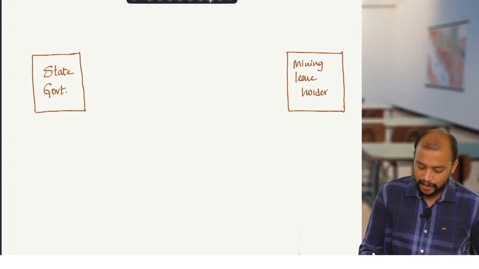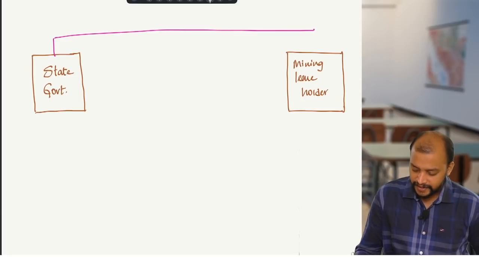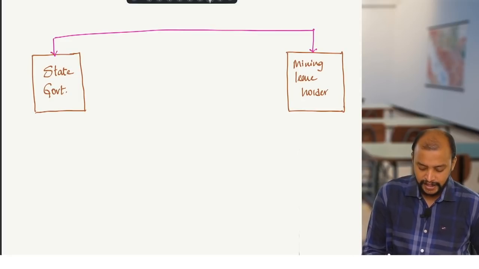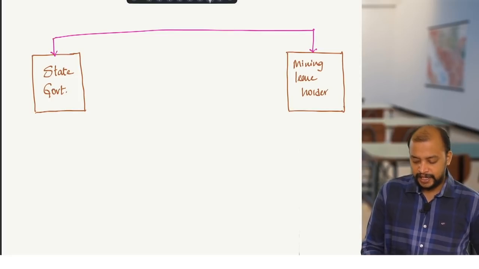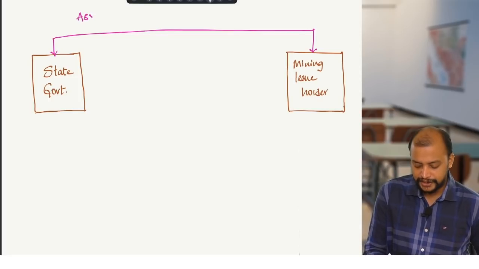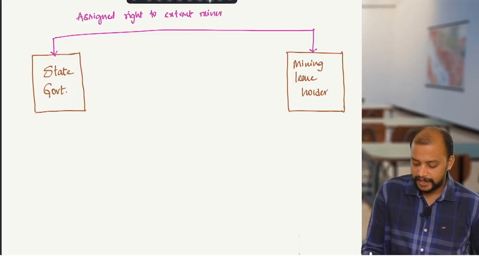So first there is a contract between these two parties. What is that contract? The state government assigned the right to use natural resources, the right to extract minerals, with a royalty of rupees 10,000 per ton extracted.